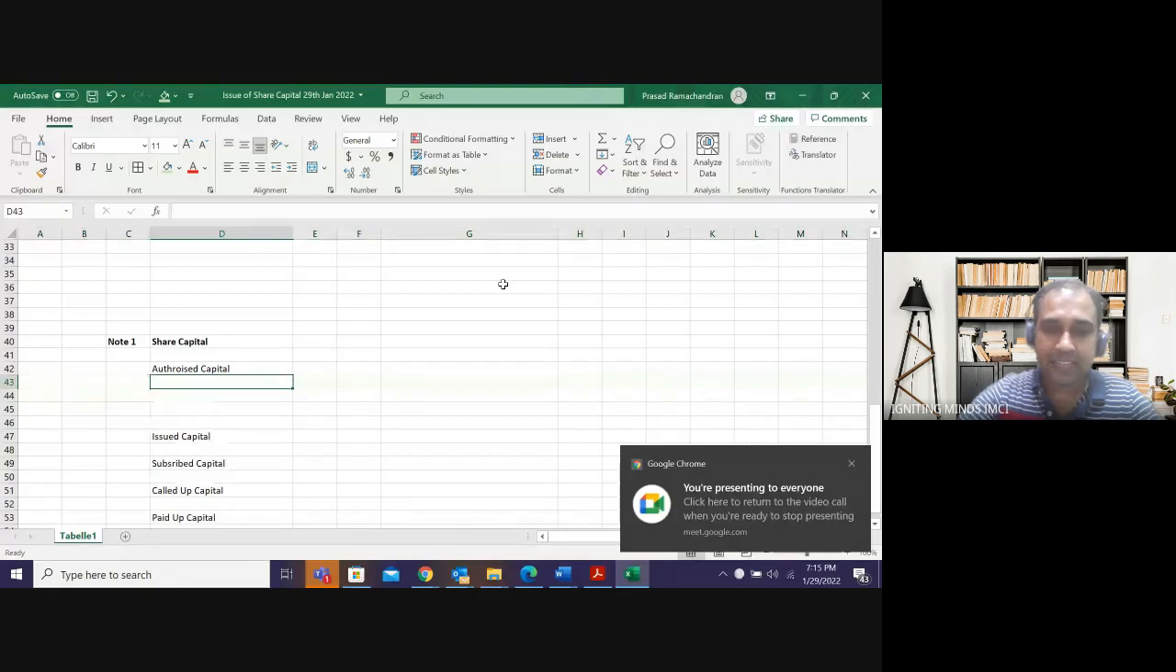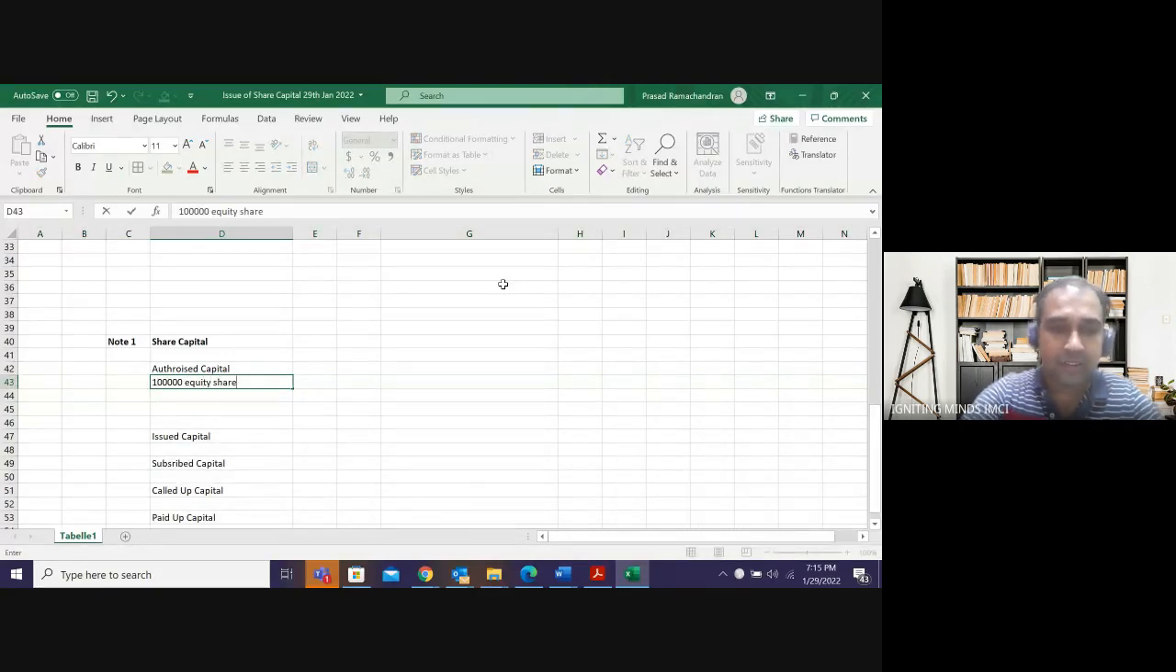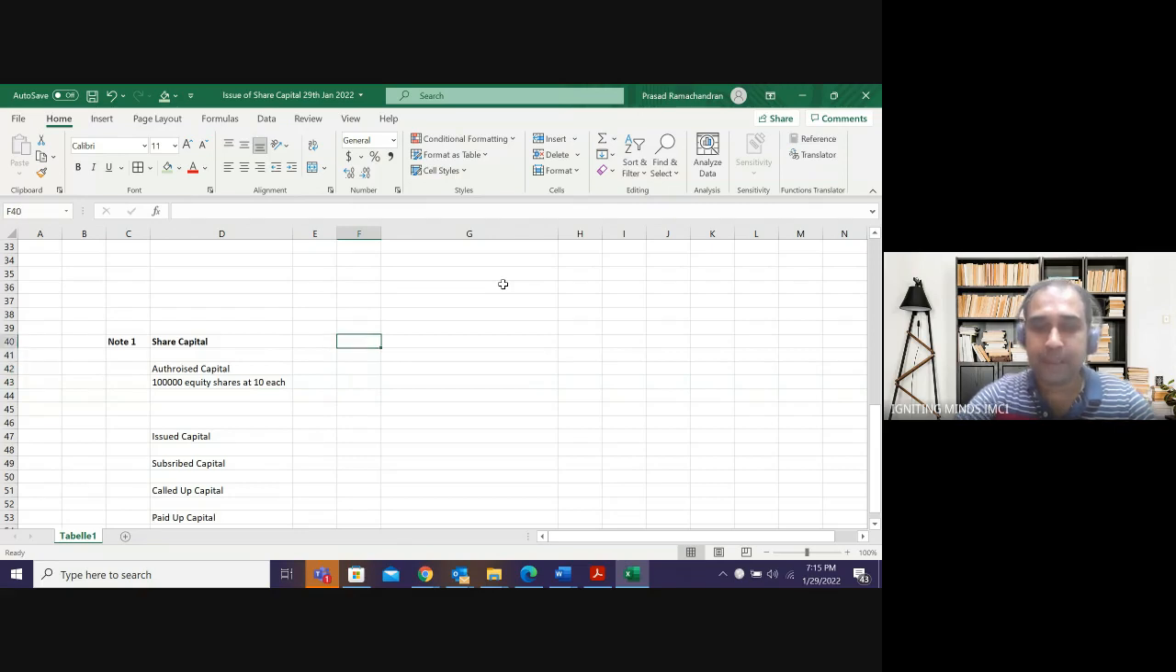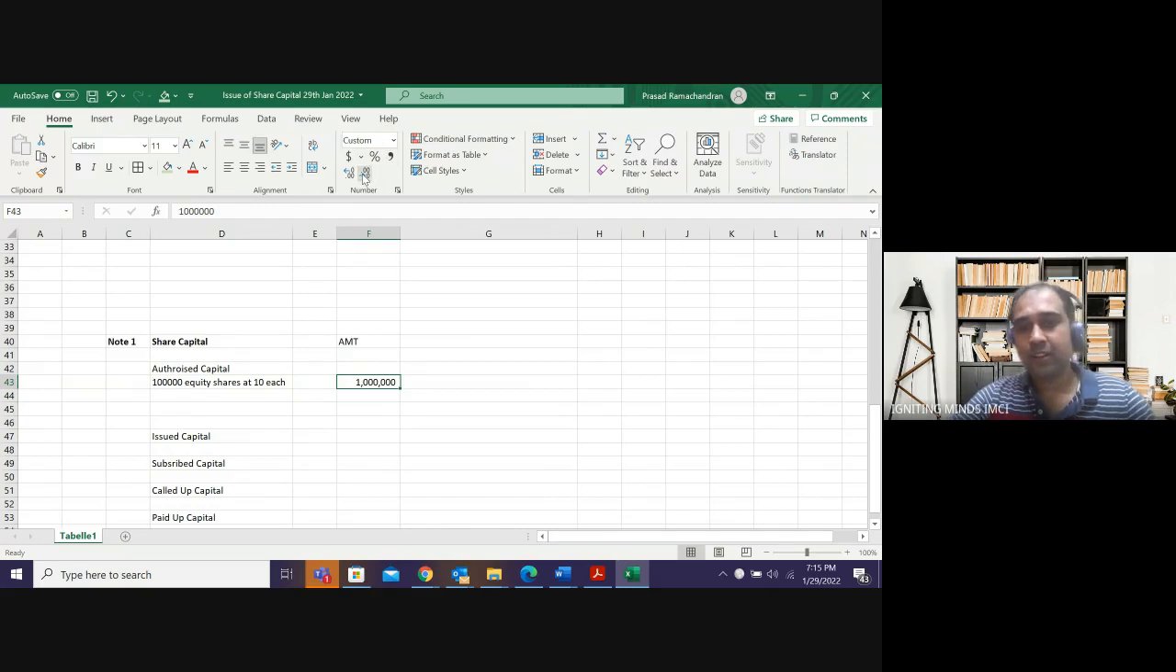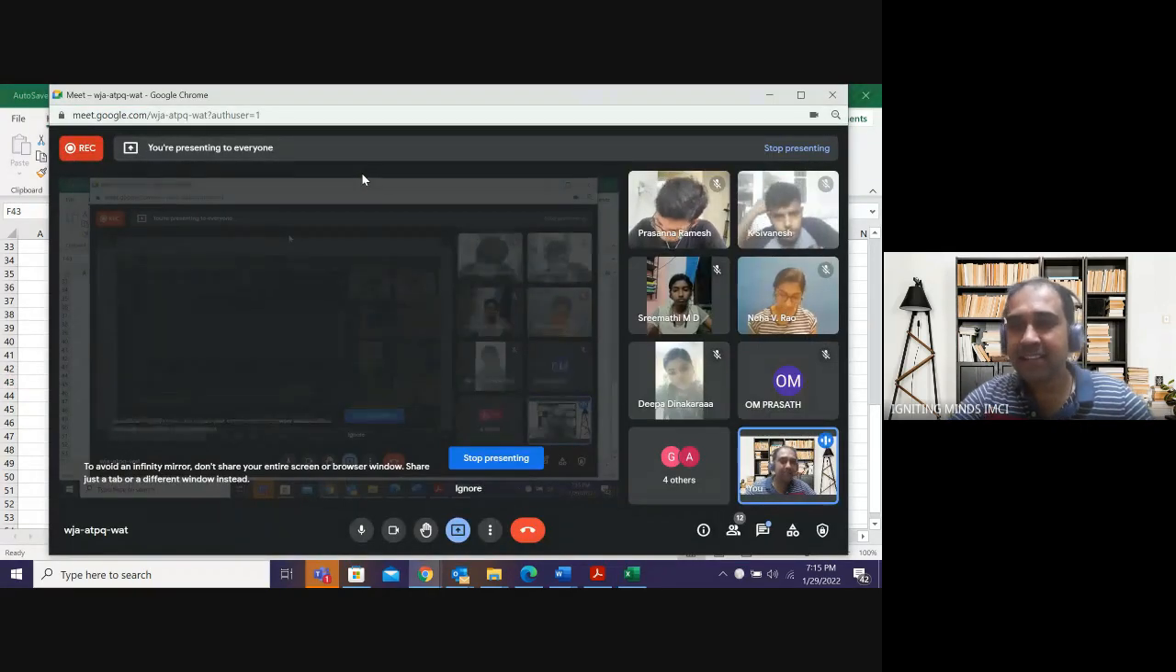Assuming authorized capital is 1 lakh equity shares at the rate of 10 each. 1 lakh shares at the rate of 10 each. How much will be my capital, guys? 10 lakhs. So 10 lakh is the maximum capital that I can raise from the public.